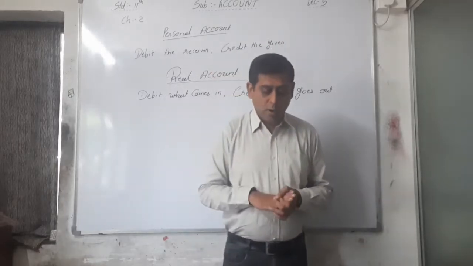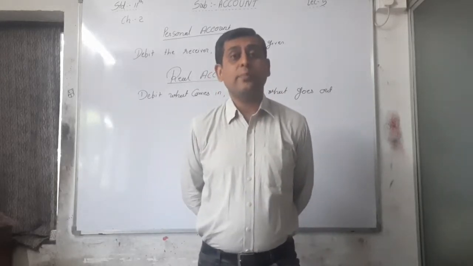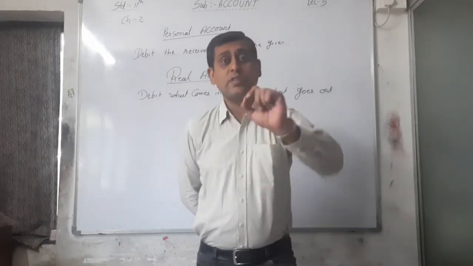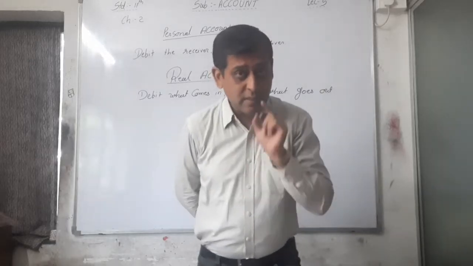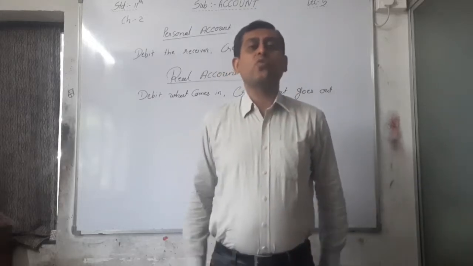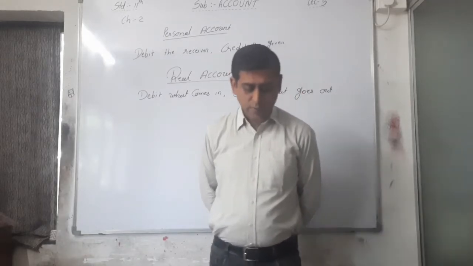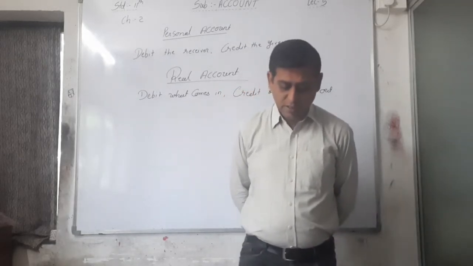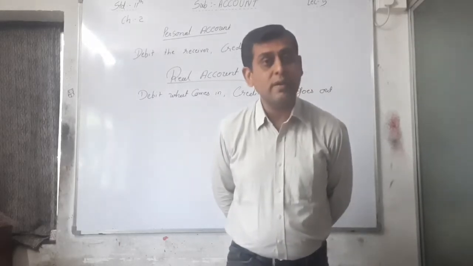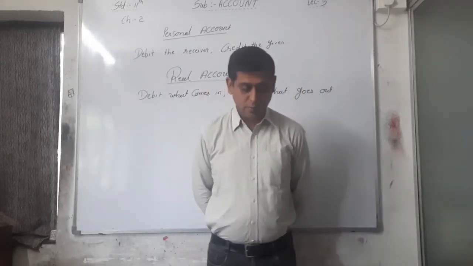Okay, now third one, furniture of rupees 10,000 purchased from Rajesh. See here, I am purchasing a furniture which is not for the purpose of resale, which is purchased for the use of the business. That's why furniture is the asset of the business, and that's why we have to write that furniture account will be debited. Furniture is an asset. Furniture comes in, that's why furniture account will be debited. That is your answer, and that you have to write in your example book.